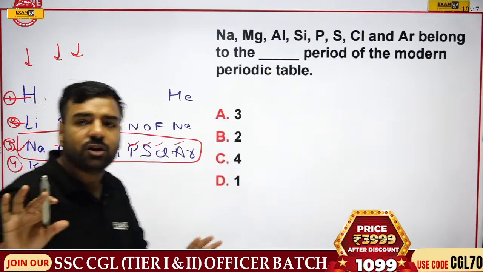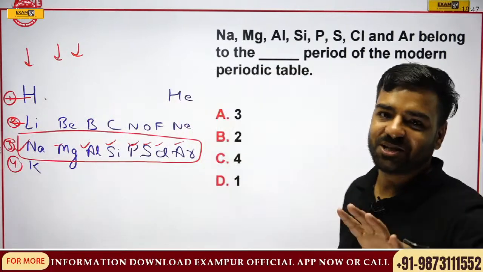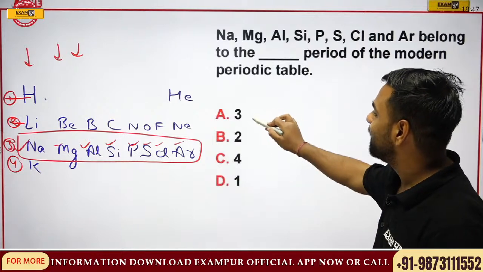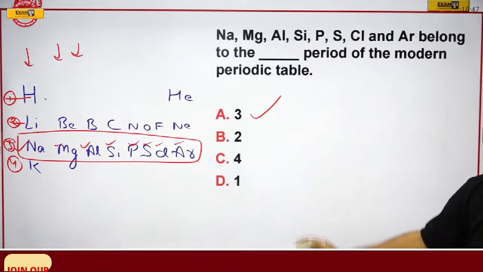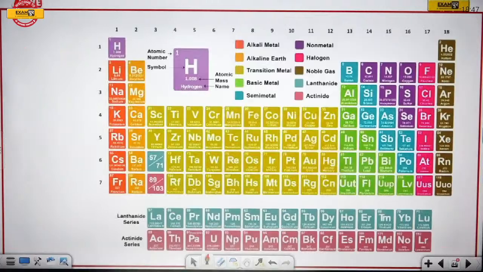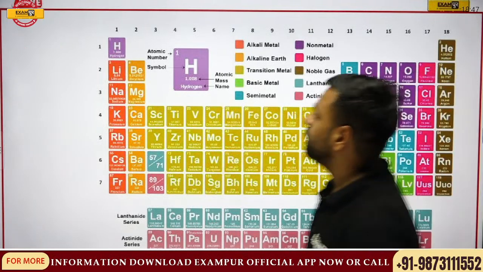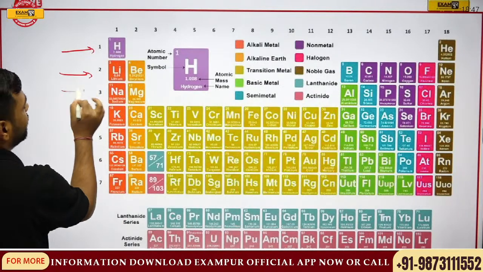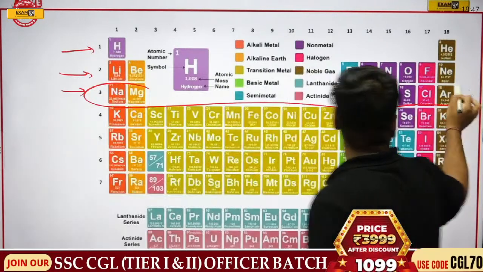These are actually groups. So yes, this is the first one, second one, third one. So it's absolutely correct, Gopinath. Very awesome. So yes, that's true. Here option A, that is 3, is going to be the correct answer. I guess you can relate this, right? Okay. So here we have A, that is 3, correct. So we have understood. Just have a look at the periodic table. First period, second period, third period, and this was actually asked here. Okay, next.